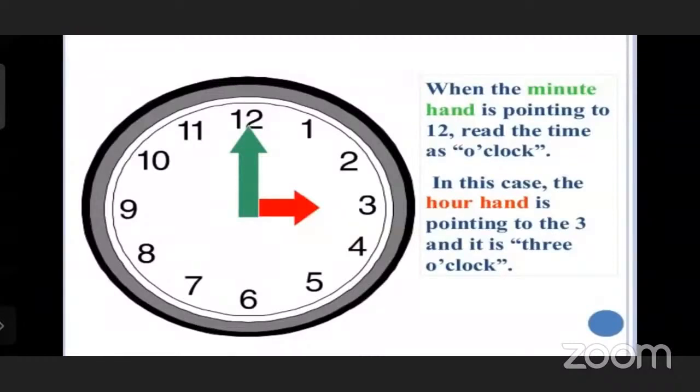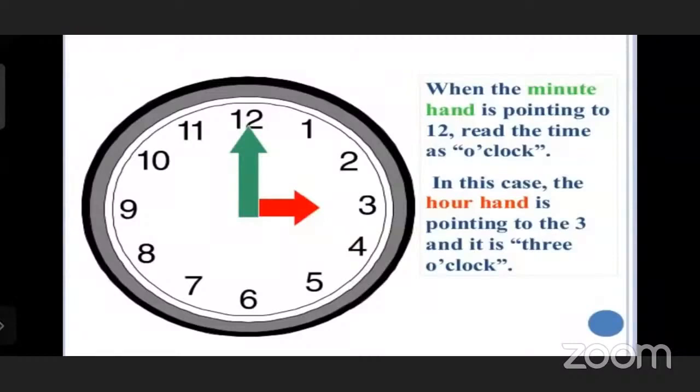We know the basic concept of o'clock is that the minute hand should be on 12. It should not be on 11 or 1. It should be sharp on 12. Only then can we say o'clock.